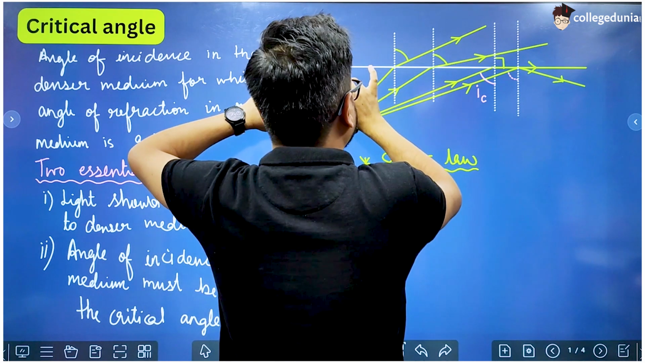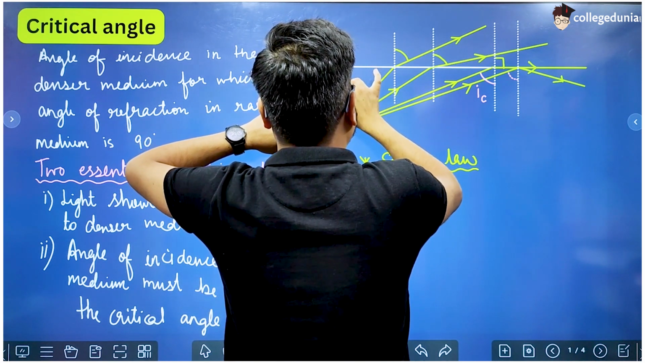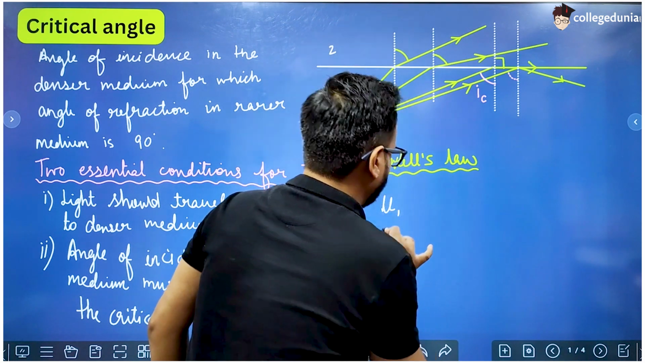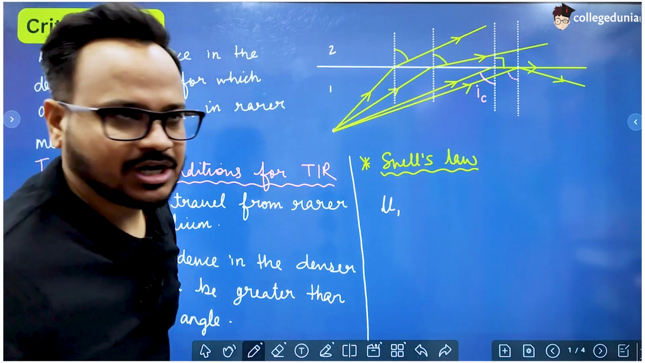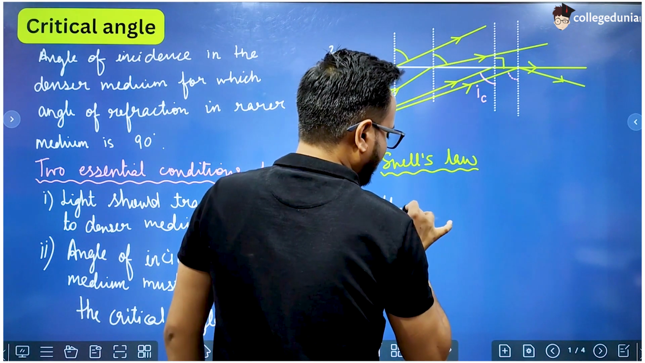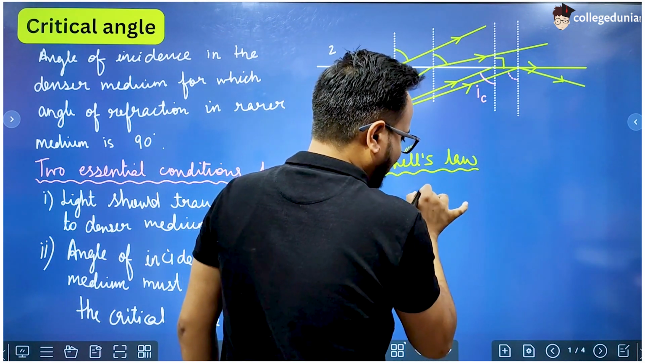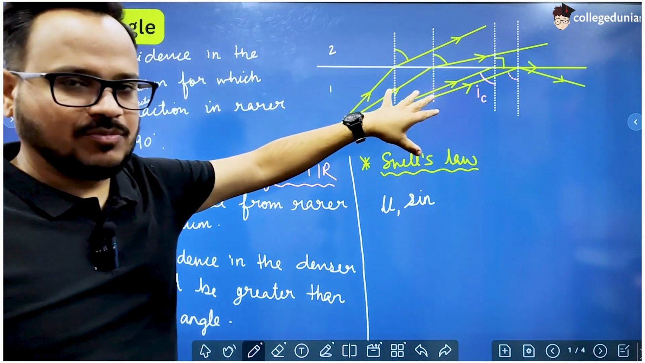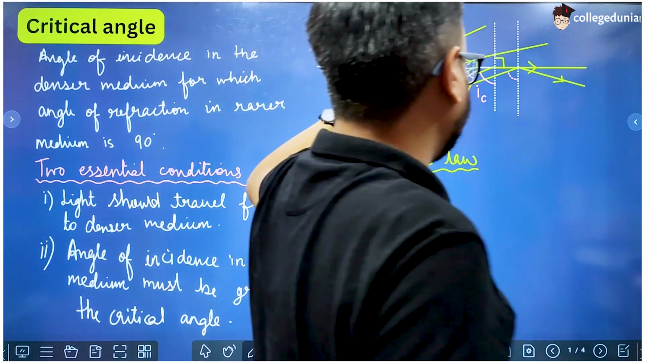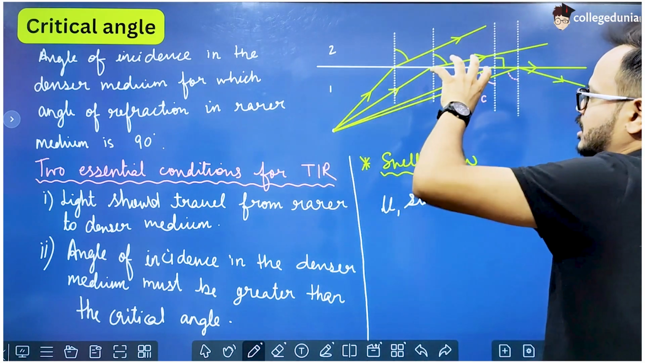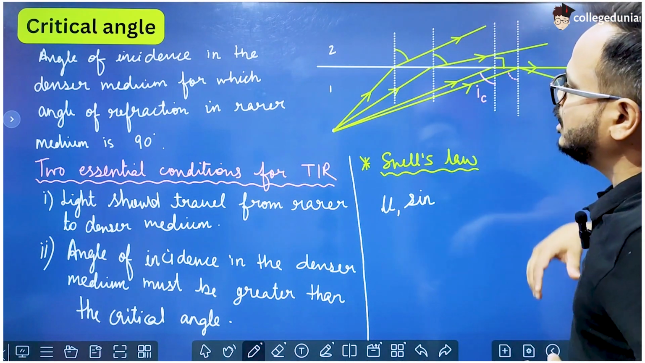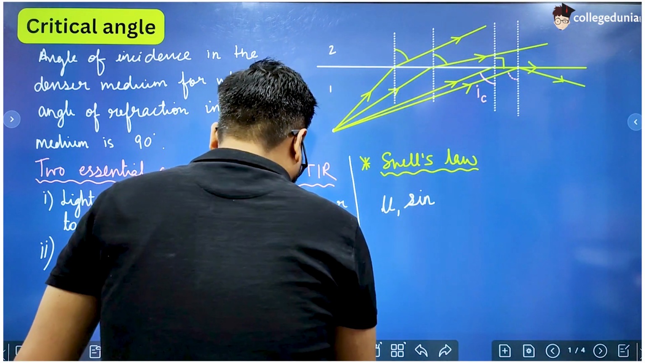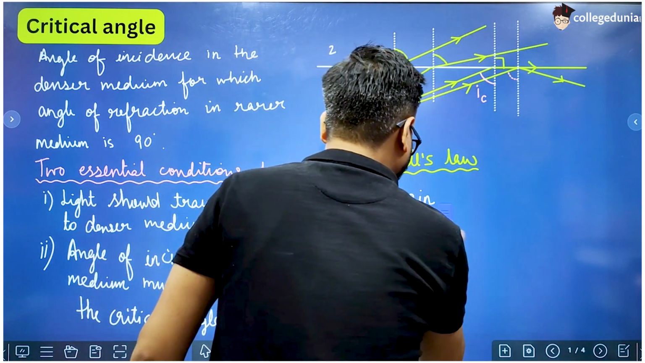Let us say that this medium is, suppose, 1 and this medium is 2. So we write absolute refractive index of medium 1 into sine of the angle which the light is making in this medium, right? So in medium 1, light is making angle of incidence, and in medium 2, light is making angle of refraction.